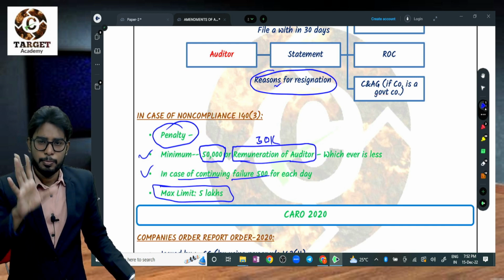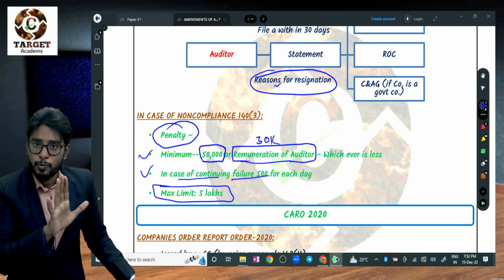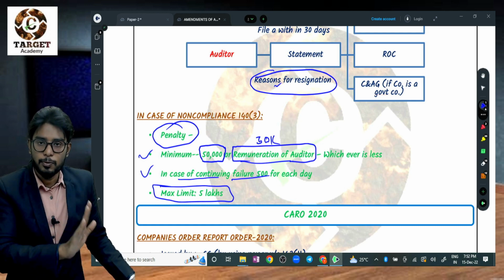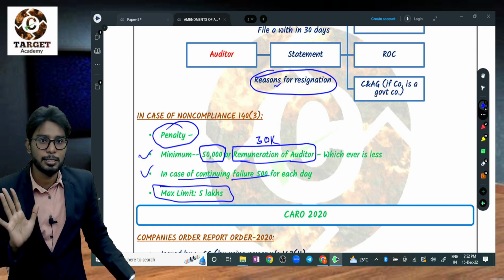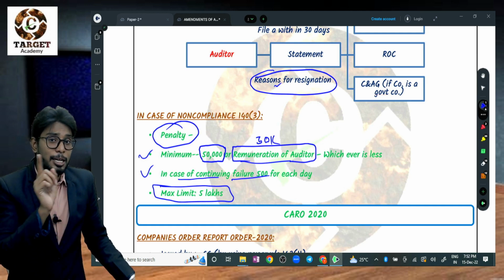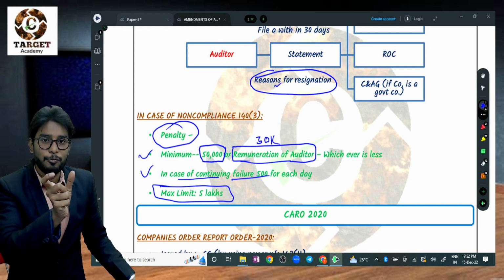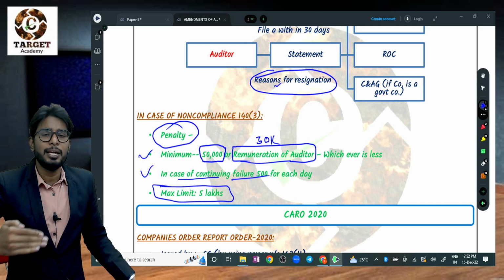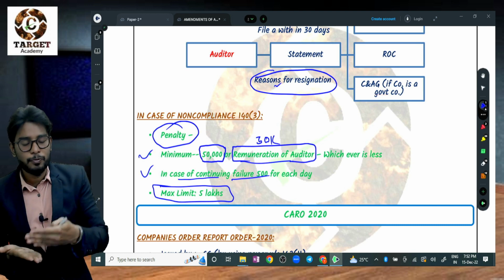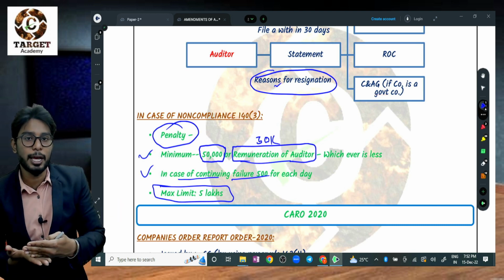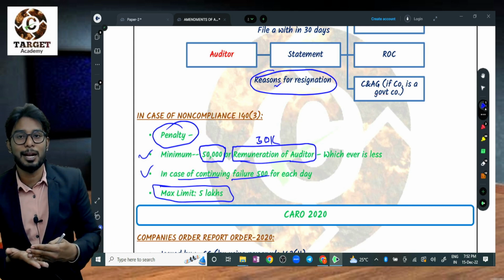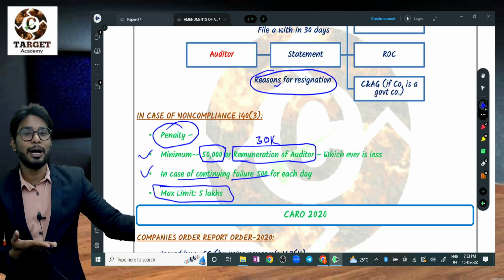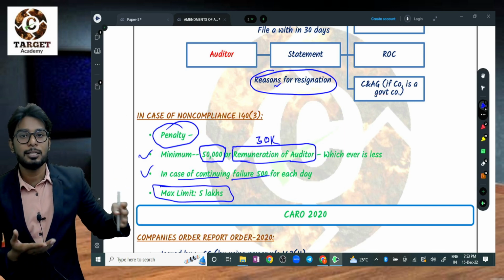Have you understood? Very simple provision. First, as per section 140 subsection 2, every auditor has to file a statement in case of resignation to the company, ROC, or C&AG if it is a government company, within 30 days. If the auditor has failed to file the statement, he needs to pay the penalty. There is a fixed penalty of 50,000 or the auditor's remuneration, whichever is less. And there is also the variable penalty. For example, there is a due date of 30 days, right? From the 31st day, if he has not filed, 500 rupees penalty. 32nd day, another 500 rupees. 33rd day, another 500 rupees. Until he files the statement, the 500 rupees will be charged on a daily basis.